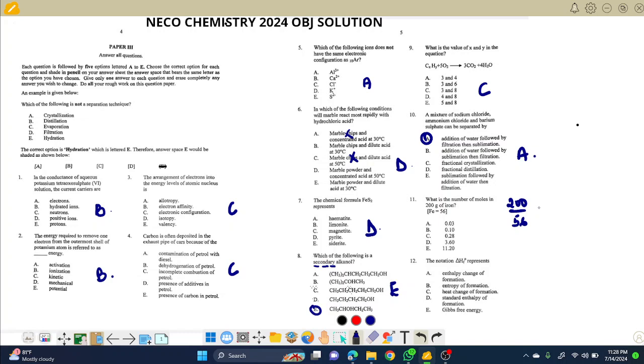So without disturbing myself, this is the closest option here, 3.60. That is the correct answer. So for this 11, you choose D. The next says the notation delta HF naught represents, this is called standard heat of formation, standard enthalpy of formation. So the one that coincides with what I said is choice D. So D is correct for that.